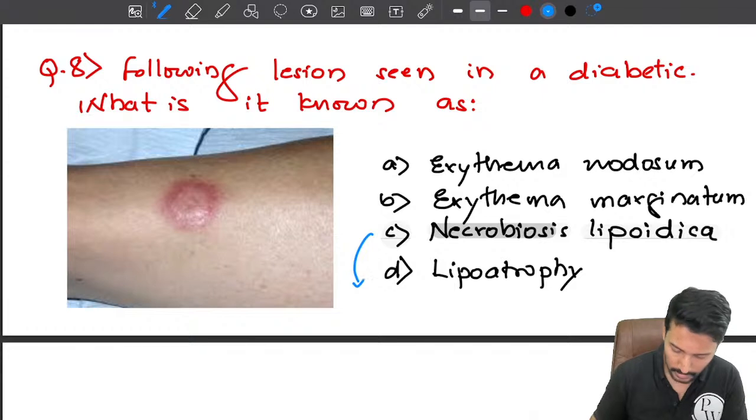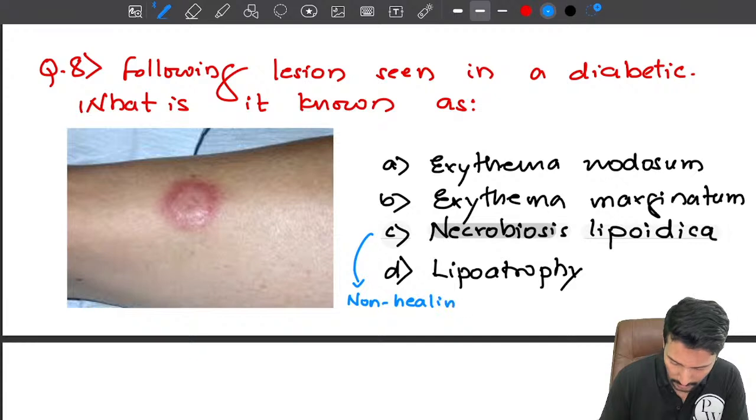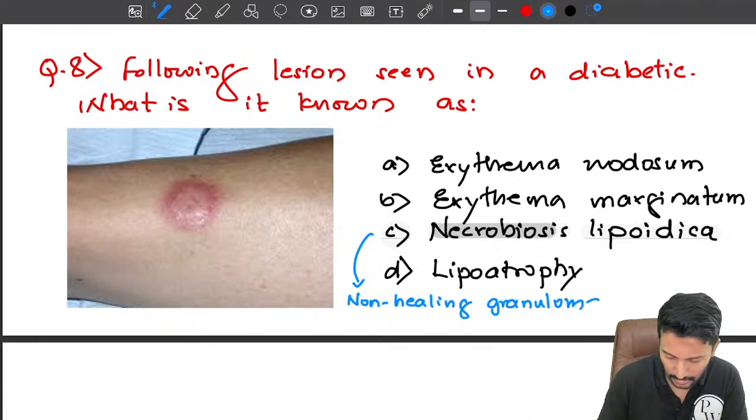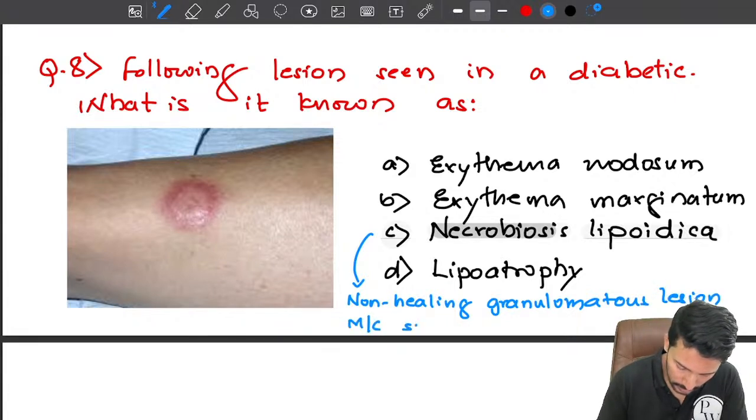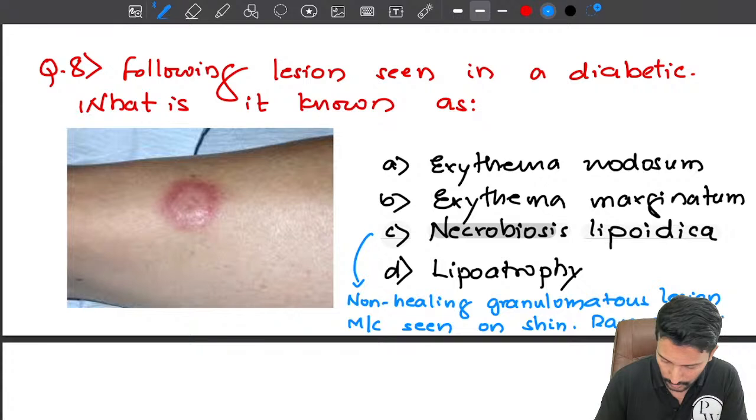Necrobiosis lipoidica is a non-healing granulomatous lesion seen in diabetics. The lesion is most commonly seen on the shin, right? It's a rare complication of diabetes mellitus.